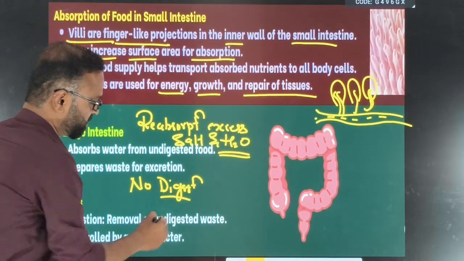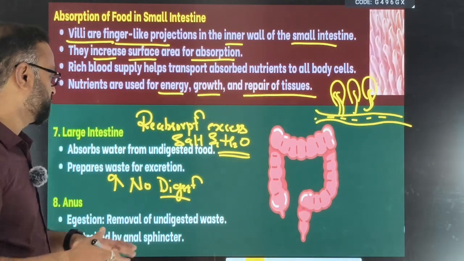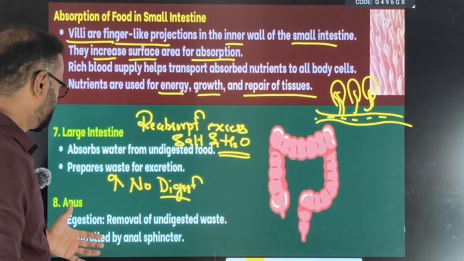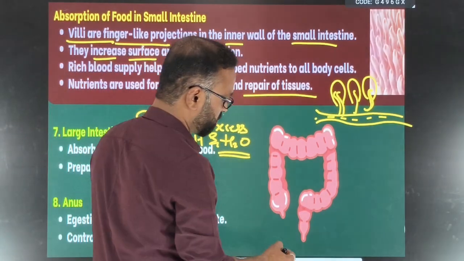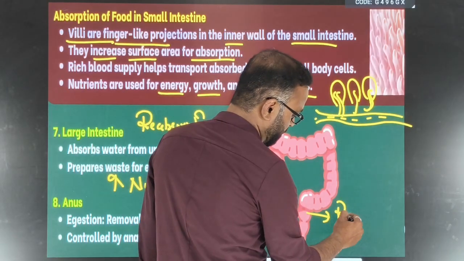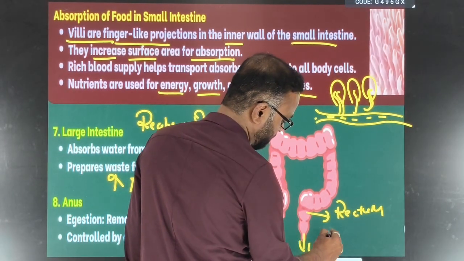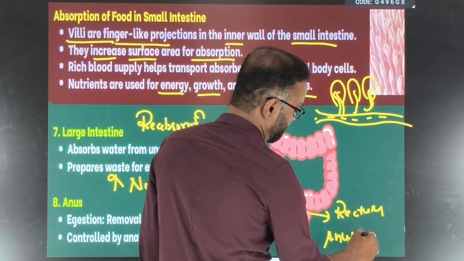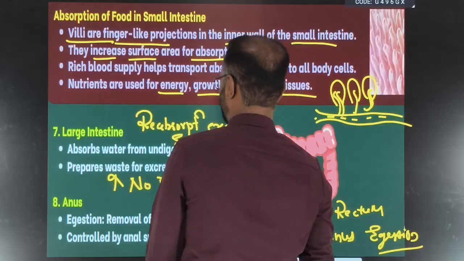No digestion takes place in the large intestine, remember, because digestion has completed in the small intestine. So the undigested food, so-called feces, will be stored inside the rectum temporarily, and it will be passed out through the anus. That process is called egestion.